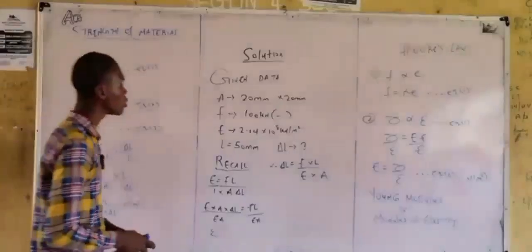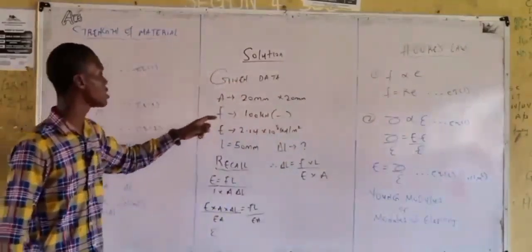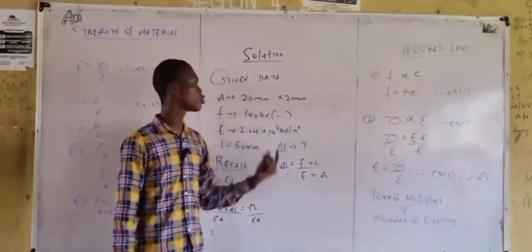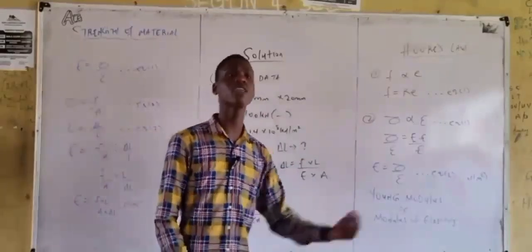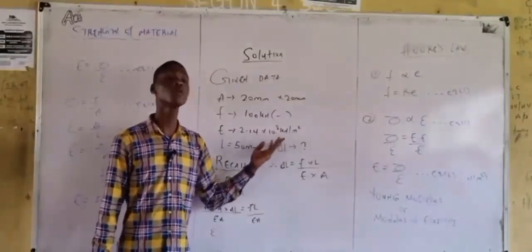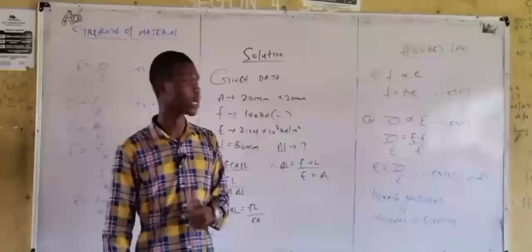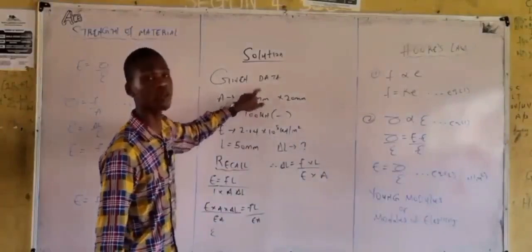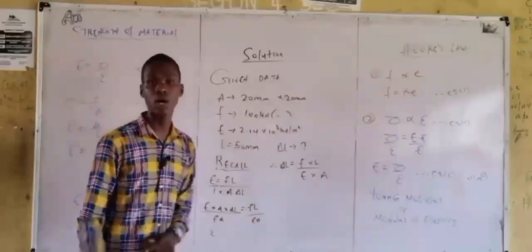But observe, your Young modulus is given in meters, then your area is given in mm. What it means is that you should convert area, which is in mm, to meter, which is the unit of Young modulus. Whenever we are given a question, our consideration should be on Young modulus. The units Young modulus has will be the units you use as far as that question is concerned. So let's get this done. Area 20 times 10 raised to power minus 3 times 20 times 10 raised to power minus 3 will give us area in meter.